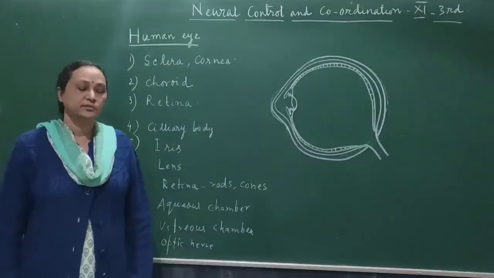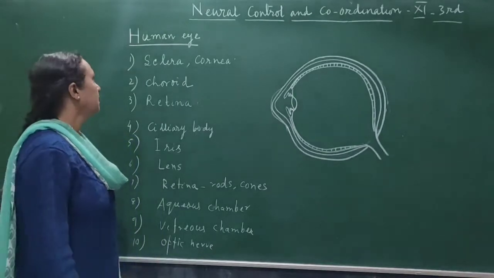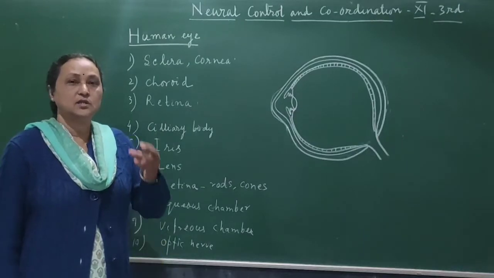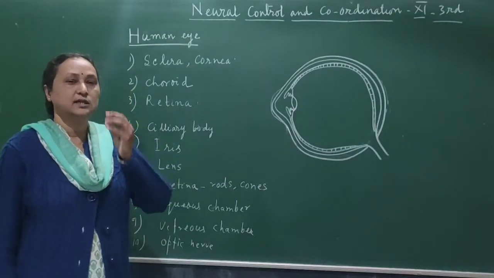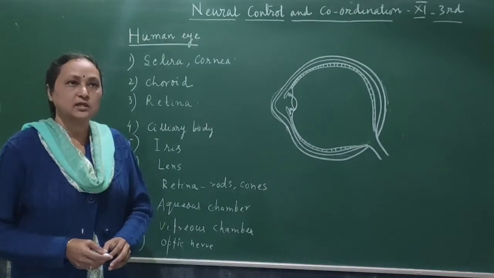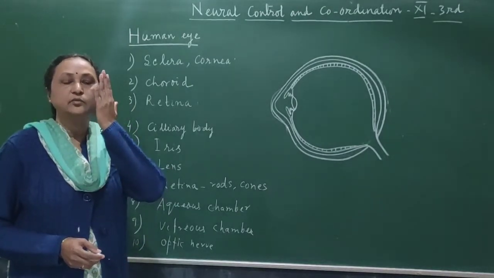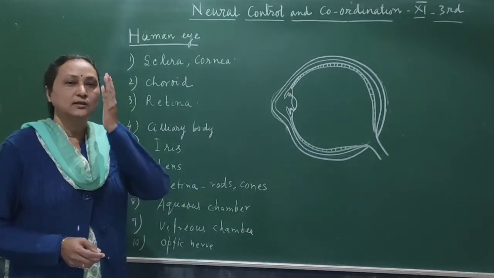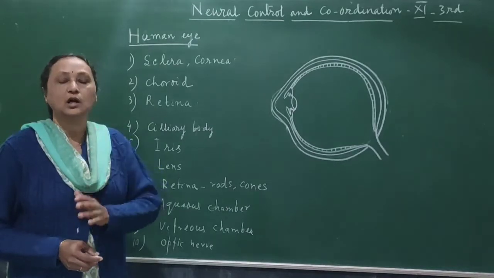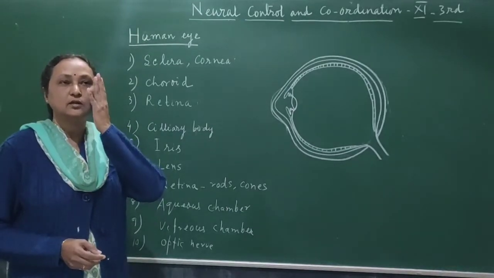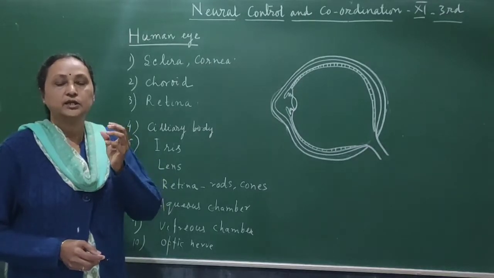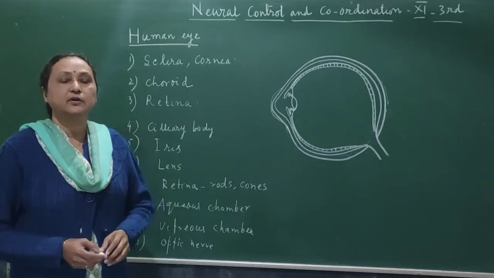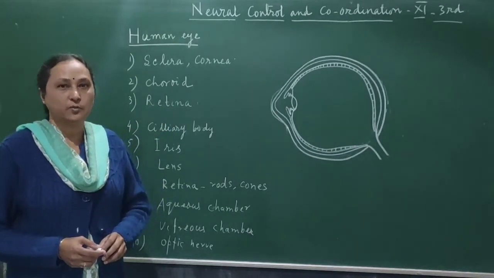Okay. Now we will discuss the human eye. The human eye is spherical and is present in the socket. Inside the socket the eye is not on the same level as the face, so that if you fall down or in case of any injury, the direct shock is not given to the eye. So the eye is protected in the socket. And to protect it, eyelids and eyelashes are there. They protect the eye from any foreign particle or foreign object.